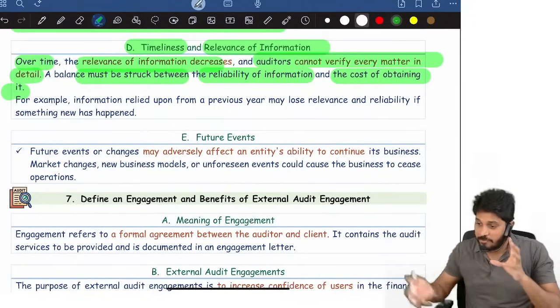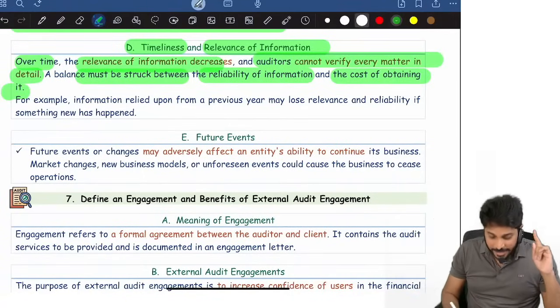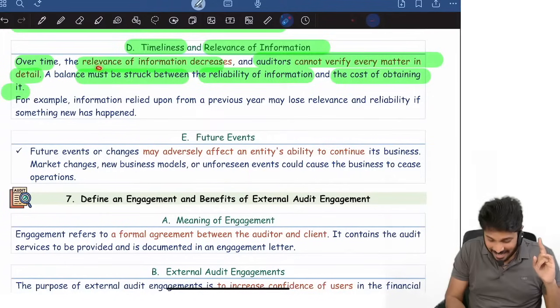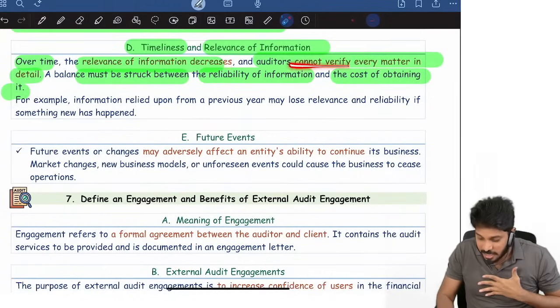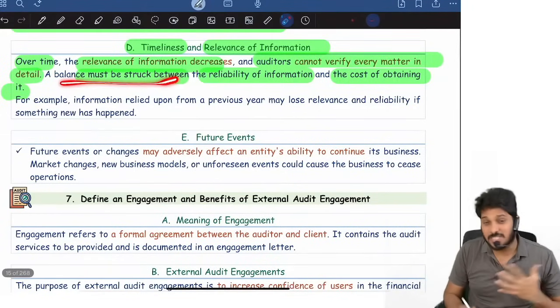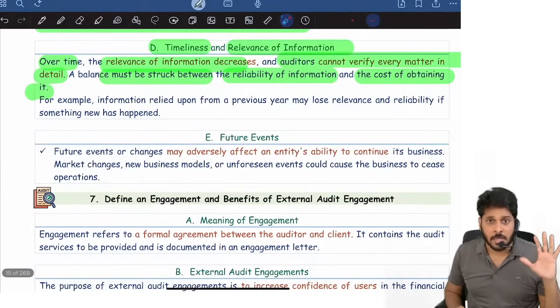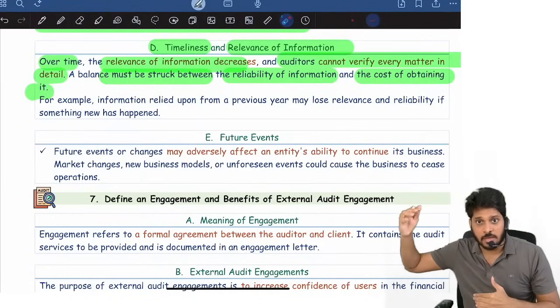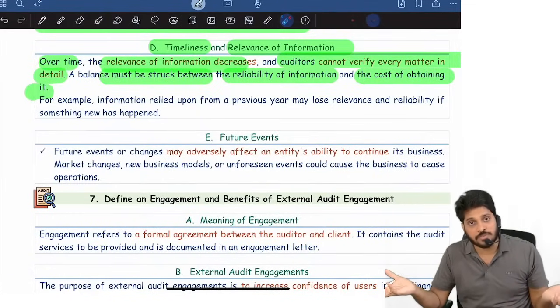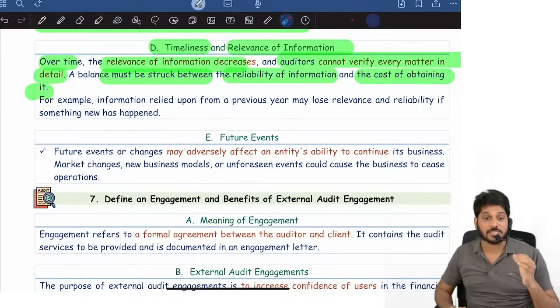Yes or no? So I have to do backward working. And how much will I do backward working? So timeliness: over time, relevance of information decreases. We cannot verify every matter in detail. Yes or no? So a balance must be struck between reliability of information and cost of obtaining it. You can do investigation backward, but it will consume lots of resources. So that's why the kind of evidence that we get in audit is persuasive evidence.